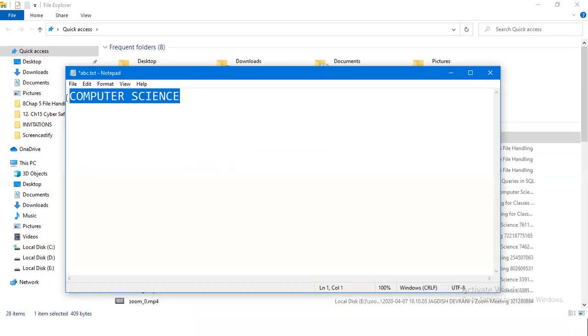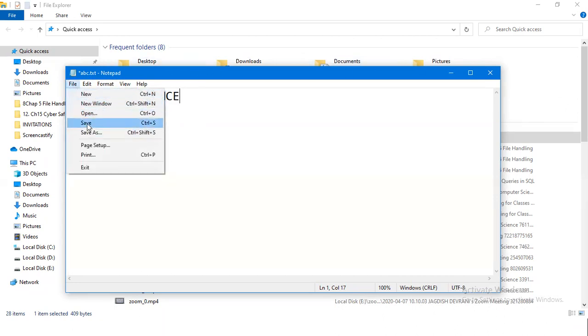You can see how many columns are there. This is 16 and this is 17. This is 1, 2, 3, 4, 5, 6, 7, 8, 9, 10, 11, 12, 13, 14, 15, 16, 17. So 17 characters are there, right? So I'll save it. I save this file.